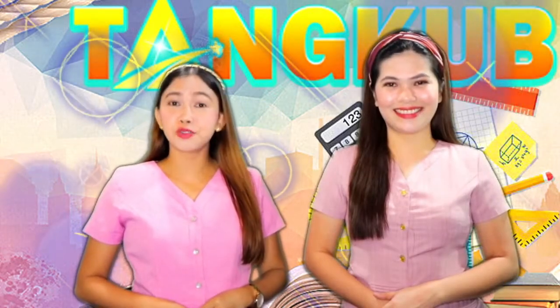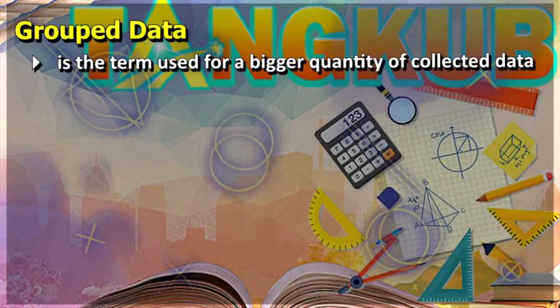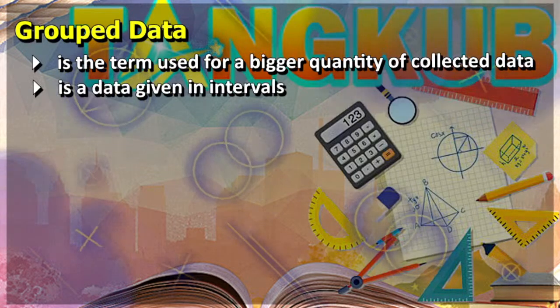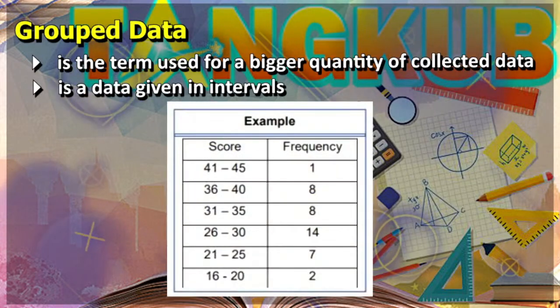Now, let us proceed to the measures of central tendency for group data. Group data is the term used for a bigger quantity of collected data. Group data is data given in intervals, just like this example.